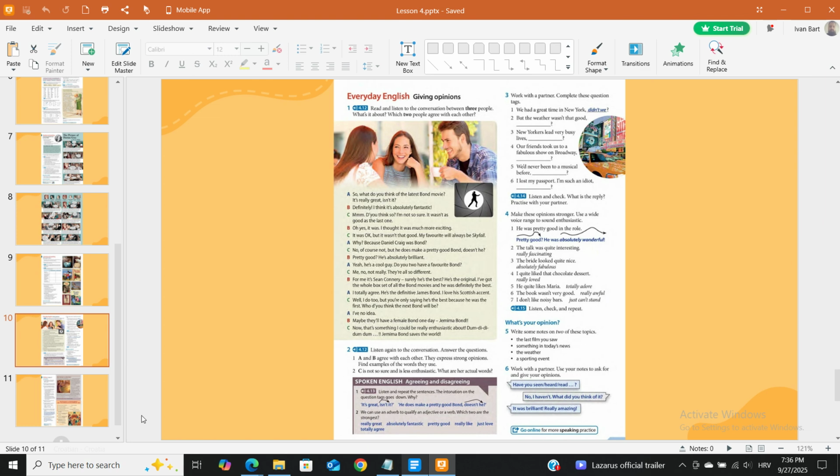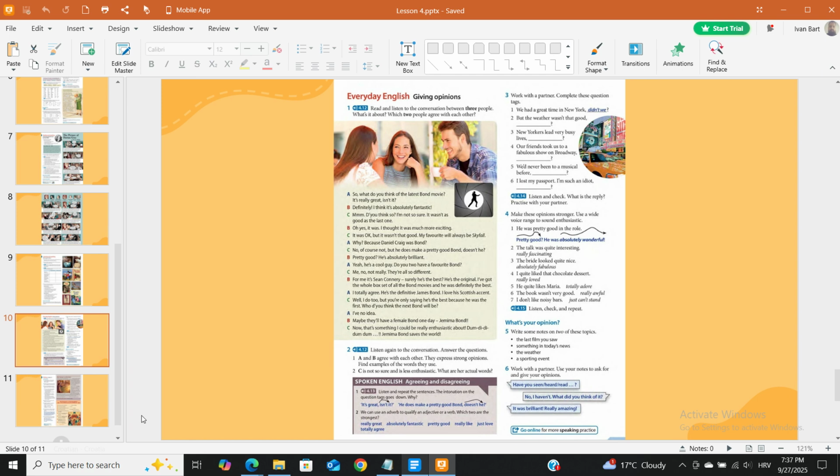3. Work with a partner. Complete these question tags. 1. We had a great time in New York, didn't we? 2. But the weather wasn't that good, ___? 3. New Yorkers lead very busy lives, ___? 4. Our friends took us to a fabulous show on Broadway, ___? 5. We'd never been to a musical before, ___? 6. I lost my passport. I'm such an idiot, ___? 4.14 Listen and check. What is the reply? Practice with your partner.